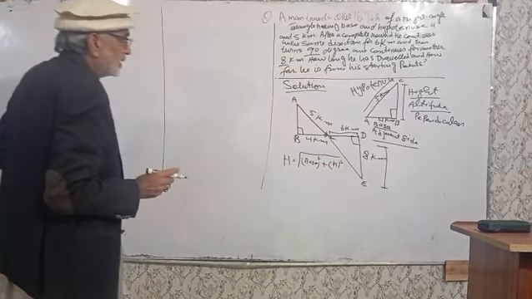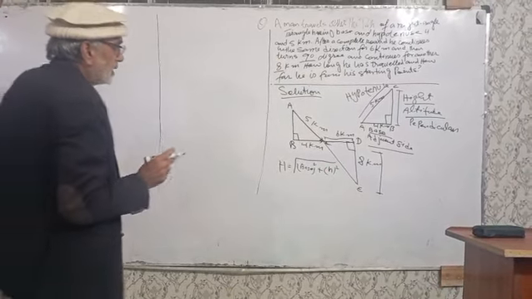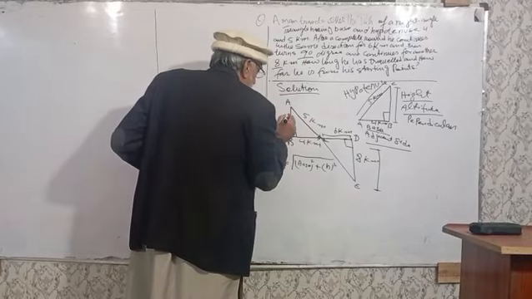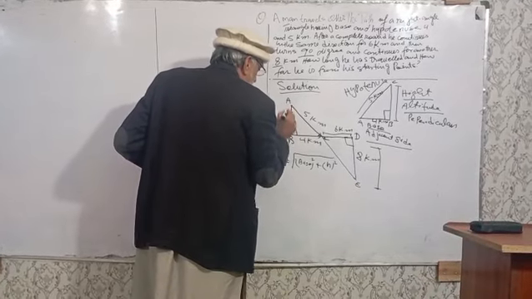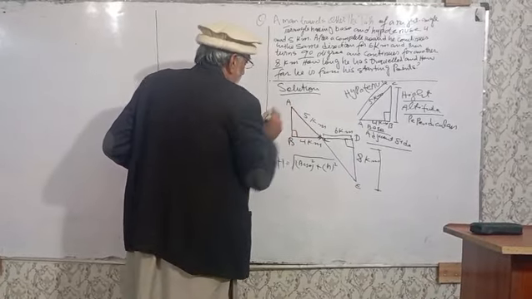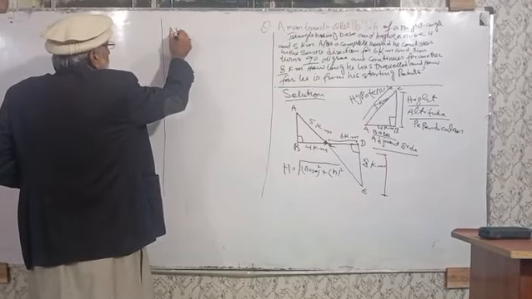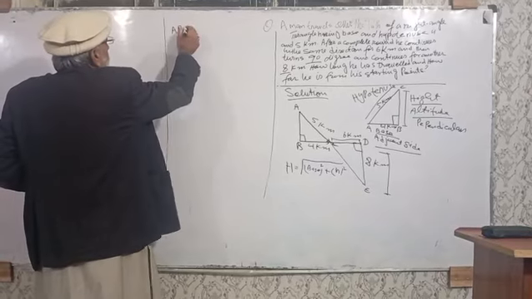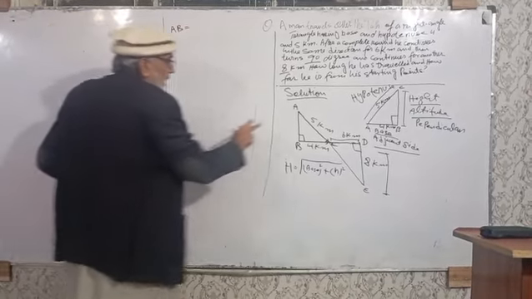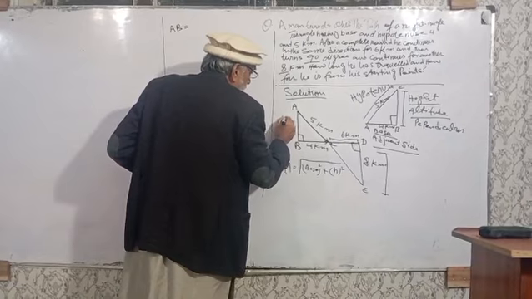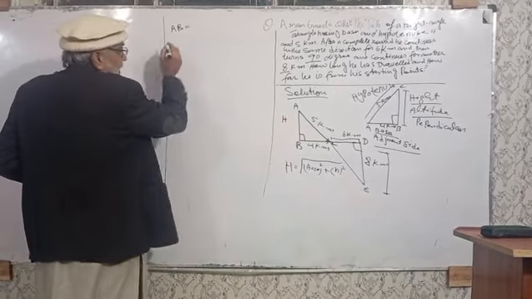First of all, we will find the measurement of AB. AB is called the height or altitude. Then we will find the altitude.